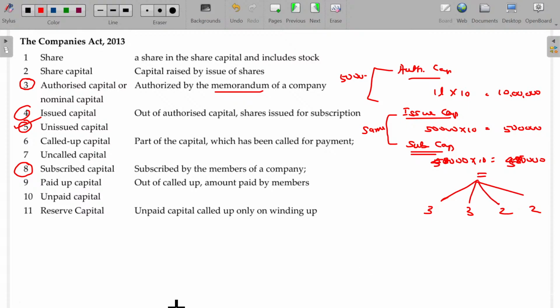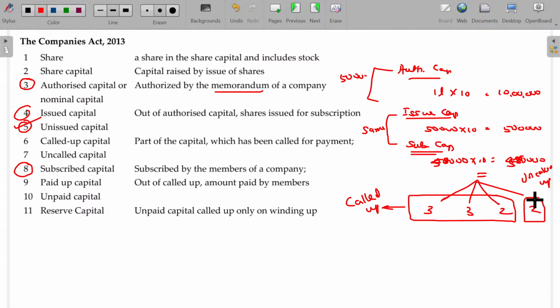Okay. They collect the money in installments. 3 rupees for application, 3 rupees for allotment, another 2 for the first call, another 2 for the second call. That's how they can collect in installments. Currently, they have called for paying only this much. This remains pending to be called. Okay, so this is called up capital. This is uncalled capital. Clear?